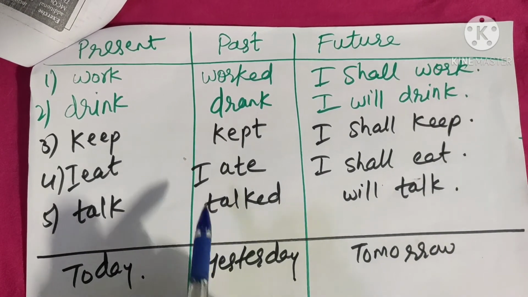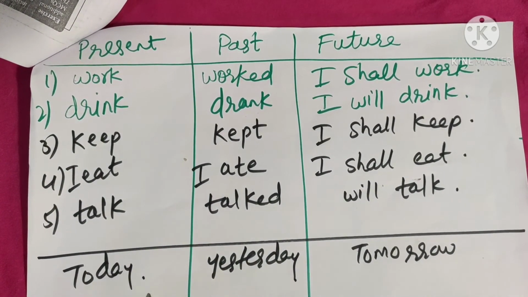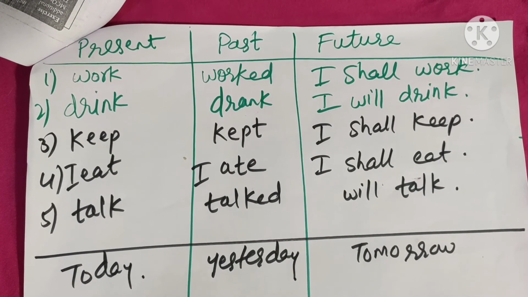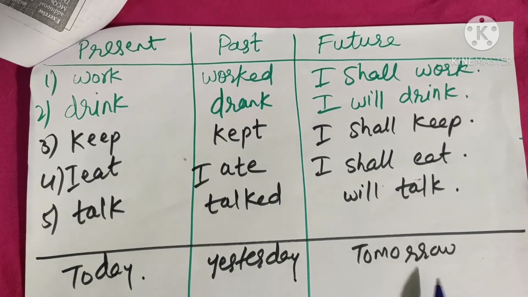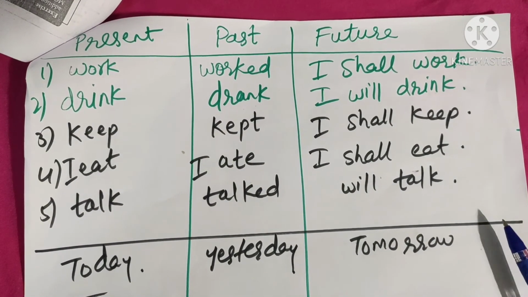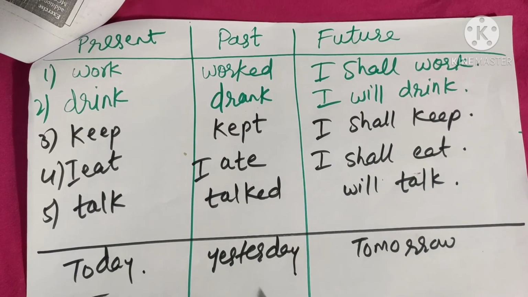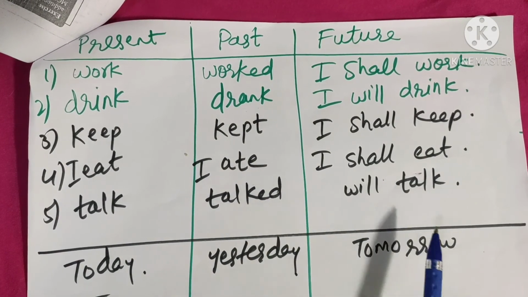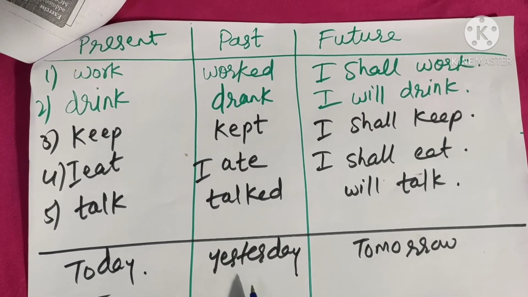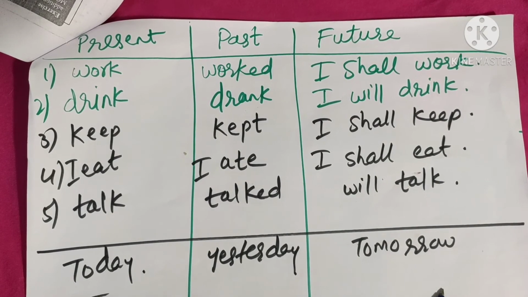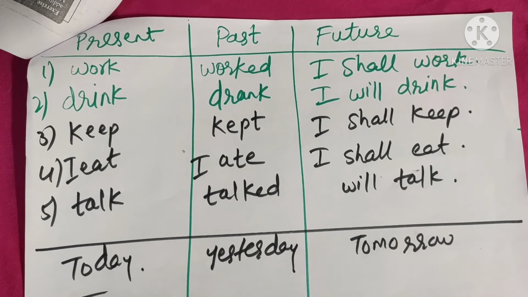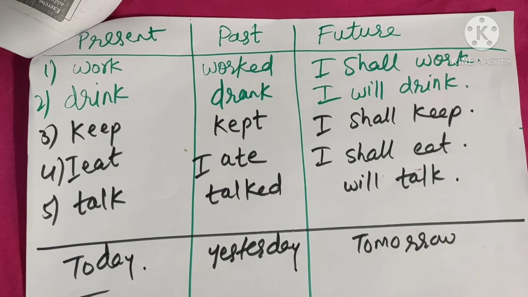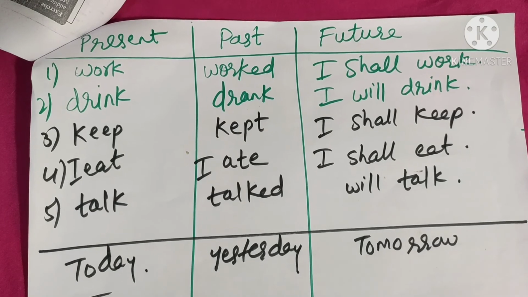Okay, so your present tense refers to your today, and past tense is your yesterday, what the action has happened, been done, and future is tomorrow, what are the things or the actions which are going to be done in future, that is our future tense. So we have done with our present tense, past tense and future tense. So today, yesterday and tomorrow. I hope children all of you are clear with the tenses, the three tenses we have learned. So thank you.